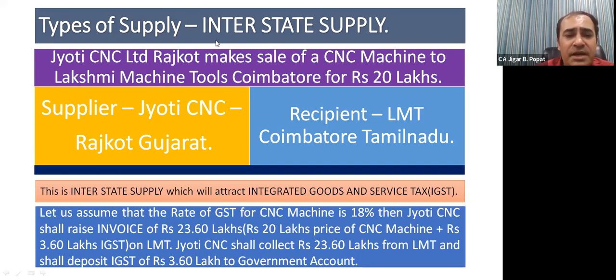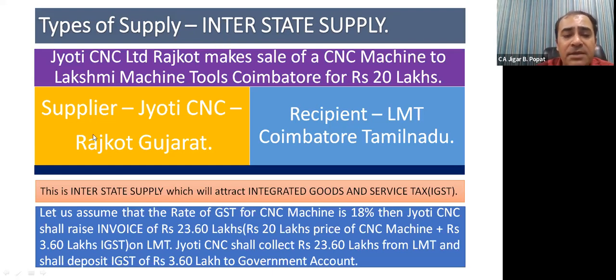Jyoti CNC Limited, Rajkot, makes sale of CNC machine to Lakshmi Machine Tools, Coimbatore. Now friends, Rajkot is in Gujarat and Coimbatore is in Tamil Nadu. So can we say it is interstate supply? Jyoti CNC Limited, Rajkot, makes sale of CNC machine to Lakshmi Machine Tools, Coimbatore for rupees 20 lakhs.